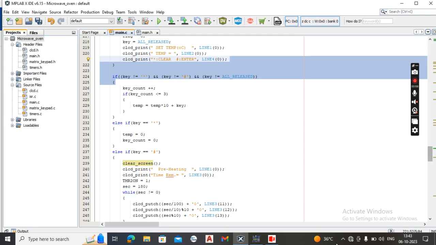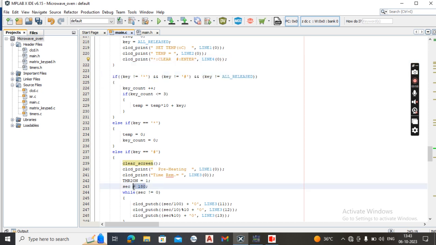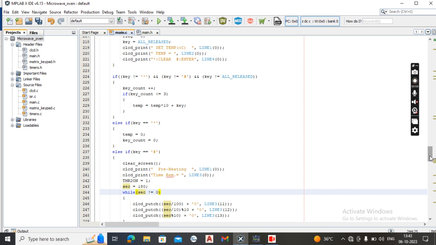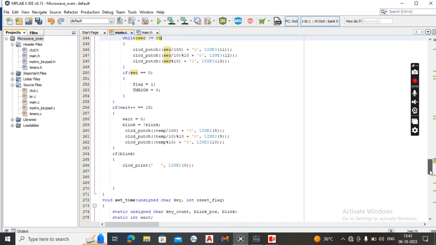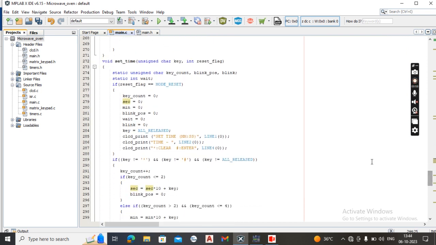In this, initially we give a time period of 180 seconds. After that 180 seconds, the process will be completed. And the next functionality is the set time function. On the basis of a requirement, we can set the time period. For example, we can set 22 seconds. After the completion of these 22 seconds, the process will be completed.